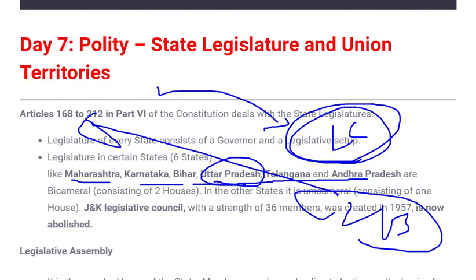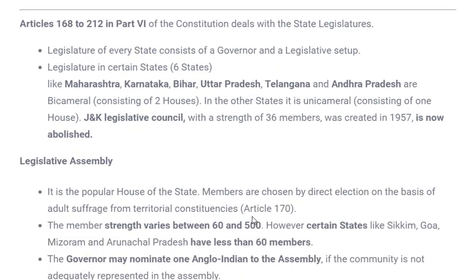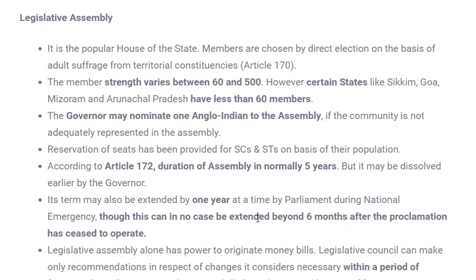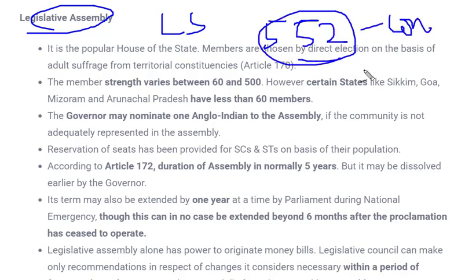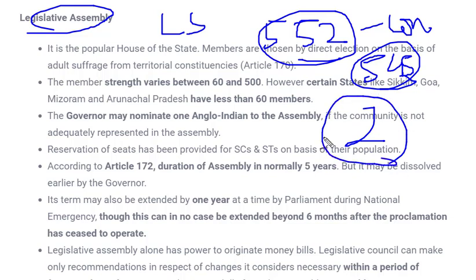So now let's begin with the very first house, or the house which most states have. That's the legislative assembly. If we compare it with our union legislature, it would be compared to Lok Sabha. It is very much similar to Lok Sabha. In Lok Sabha, we have seen that the maximum strength could be 552. That is mentioned in our constitution, and at present we have only 545 members in Lok Sabha, out of which 2 are nominated by the president.